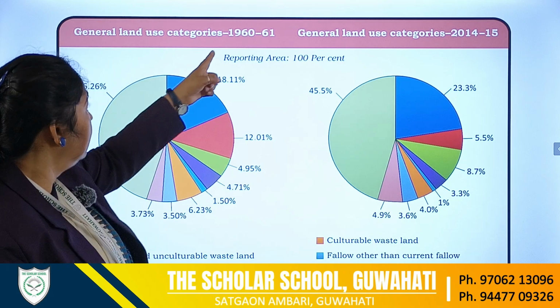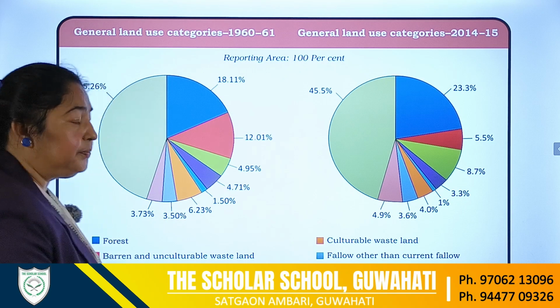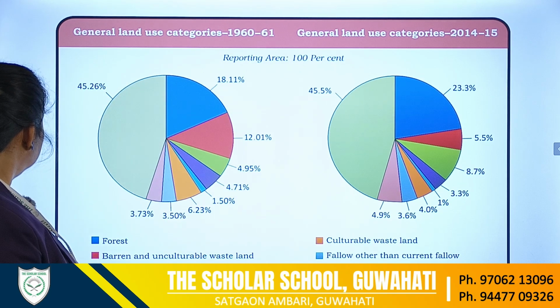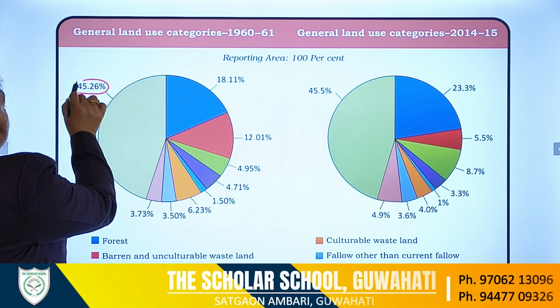Now if we see in 1960-61, the net sown area is 45.26%.